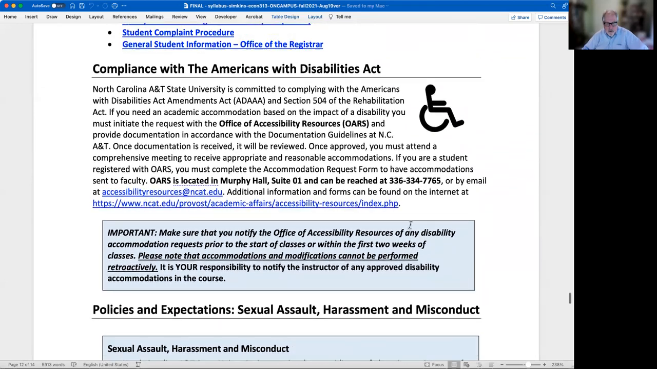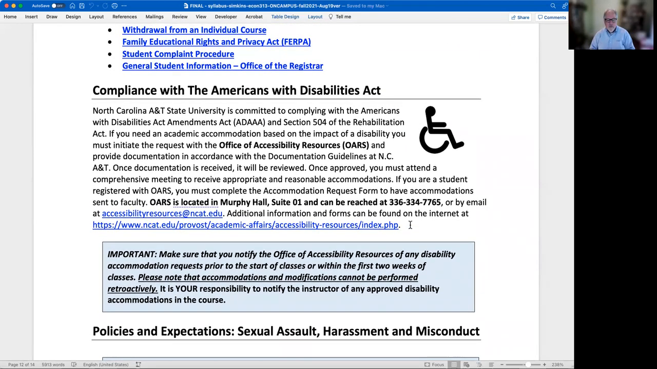And then the Americans with Disabilities Act. Let me point out that if you have a need and an accommodation, whether you are an in-class student or whether you are an online student, you need to work through our Office of Accessibility Resources, ORS, and the information is provided here on how to do that. It can't be retroactive. That's what's in the blue box here. That's what's really important and underlined. You need to let me know and any other faculty members that you have classes with at the beginning of the semester for those accommodations. So you need to work through ORS for that to happen.